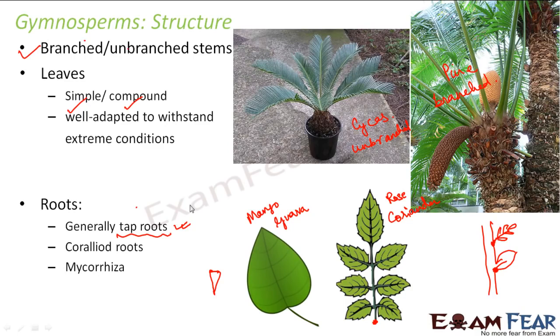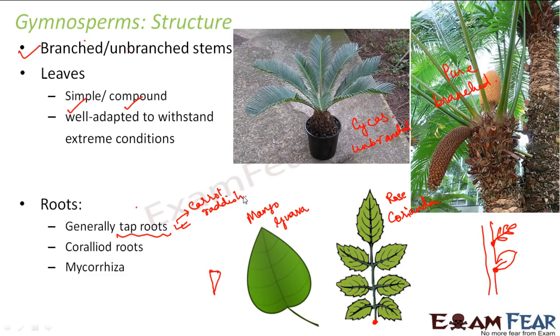Now these kinds of roots are quite difficult to uproot and transplant because they grow deep into the soil. Examples of tap roots would be carrot, radish. So all these are examples of tap roots. Once these roots are grown, it becomes really difficult to take them out because they hold the soil so strongly.